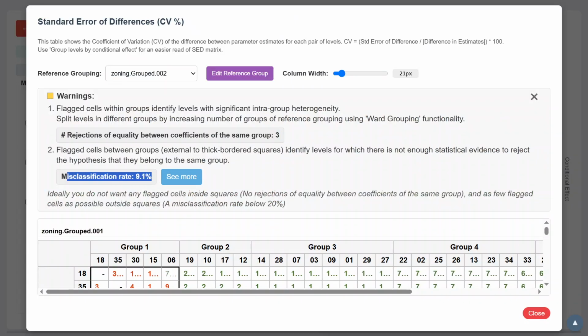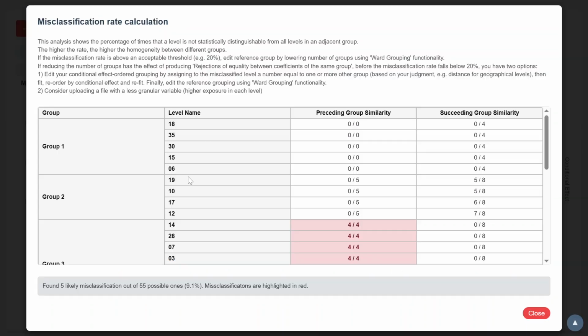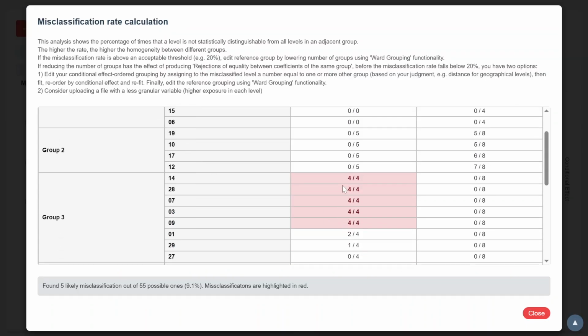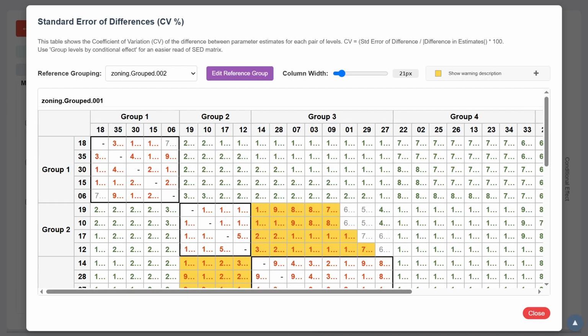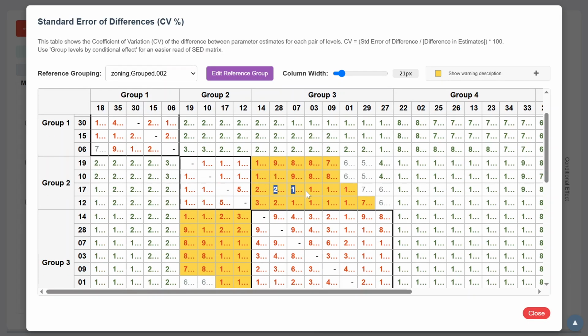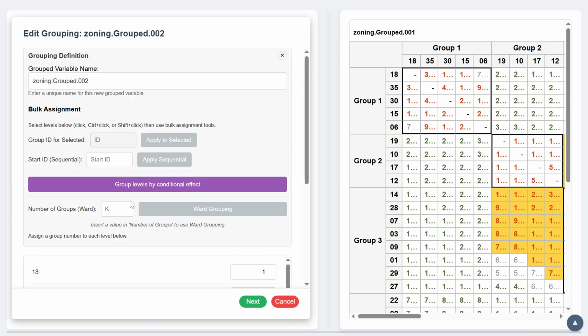The distinction between the levels of Group 2 and Group 3 seems to be driven by chance rather than by an actual underlying statistical law. There is not enough statistical evidence to reject the hypothesis that the coefficients of Group 2 and 3 are different. So we select a grouping made of 4 groups, and we see that both issues are resolved.